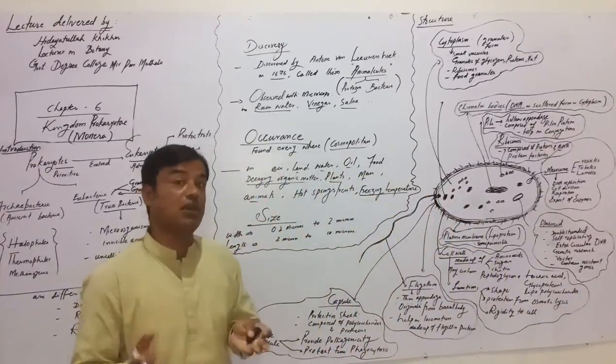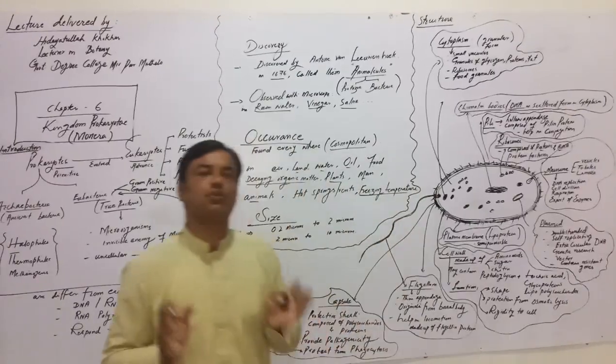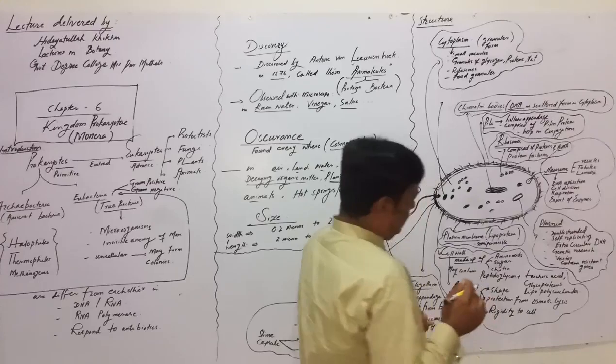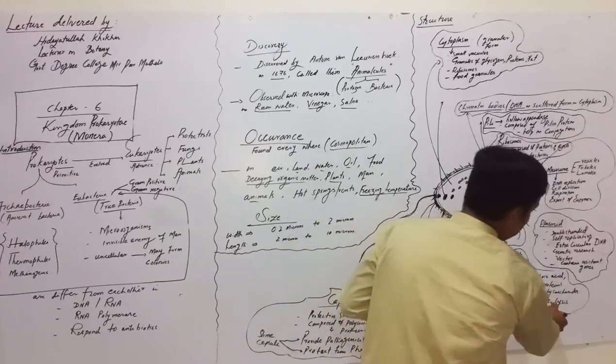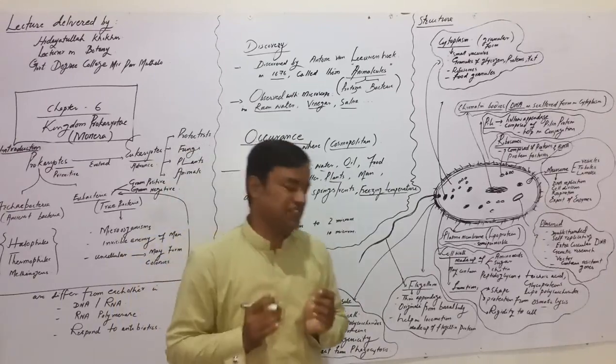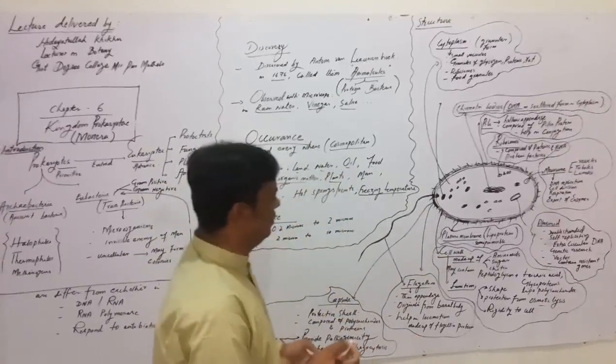The function of the cell wall is basically to provide shape to bacteria, protect from osmotic lysis, and give rigidity to the bacterial cell. So these are the main functions of the cell wall.